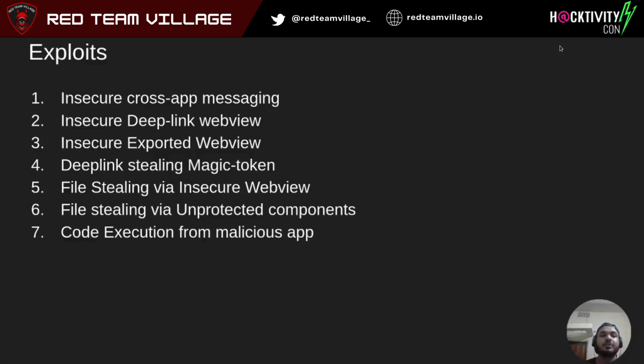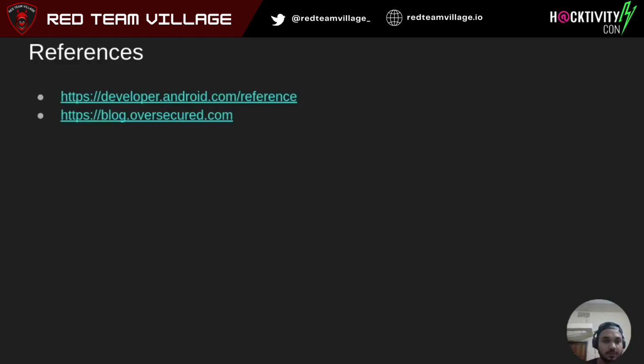So with the exploits now being over, we come to the end of the talk. Some of these references: the first one is developer documentation. This is a really nice place, even if you are a beginner, you can refer to developer documentation and learn things from there. Second is oversecure.com. Oversecure.com has a really nice collection of blogs where even if you have beginner knowledge, or even if you don't know attack vectors, you can learn from the various blogs they have.